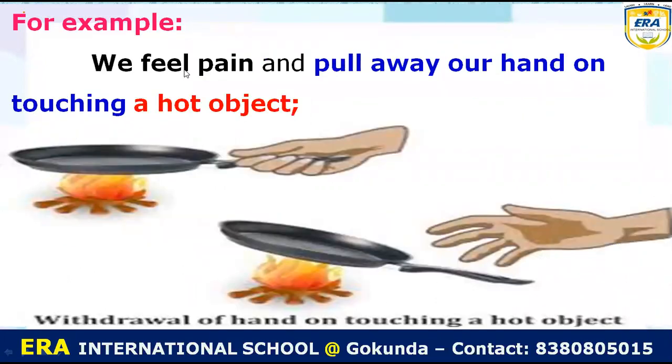So like this, we feel pain and pull away our hand on touching a hot object. We can see that this is our hand which has the skin, and if we touch any hot object, we suddenly remove our hand because our skin feels the temperature. So that's why our sense organs help us to feel the changes that take place in the surrounding.